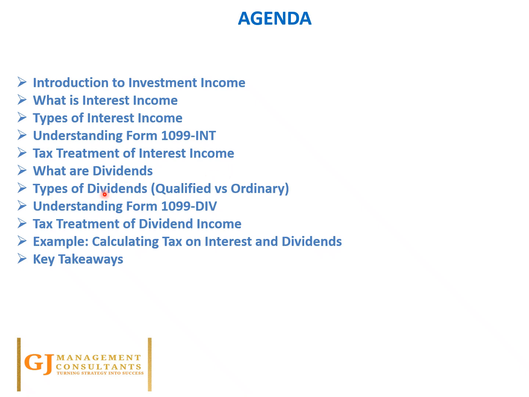Likewise, we'll also have a look at dividend income, types of dividends, which is qualified versus ordinary, and understanding the concept of Form 1099-DIV, which is issued by the company that pays the dividend, and the tax treatment of dividend income. We'll also have a complete understanding by looking at an example of how interest income and dividend income are taxed. Then we'll quickly have the final synopsis of today's chapter by looking at the key takeaways. So we'll start the discussion by moving to the first slide.